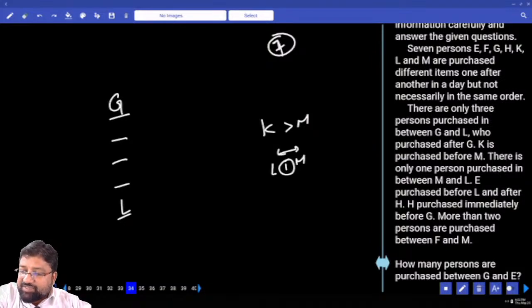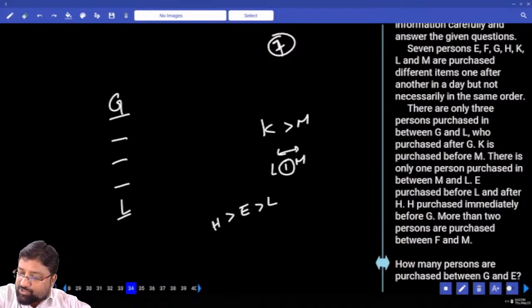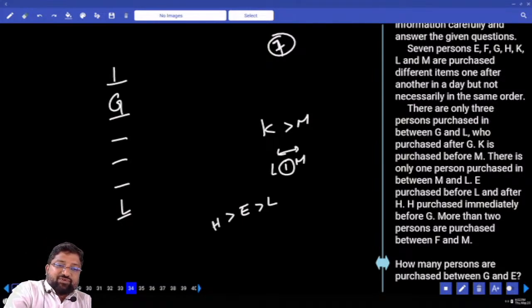Next, E purchases before L and after H. H purchased immediately before G. As discussed earlier, only one person between L and M. Now how many places did I cover? I covered 6 places. Can I go for M after L? No. If I go for M after L, I'll get 2 more places, which is not at all a possibility. So this is M.